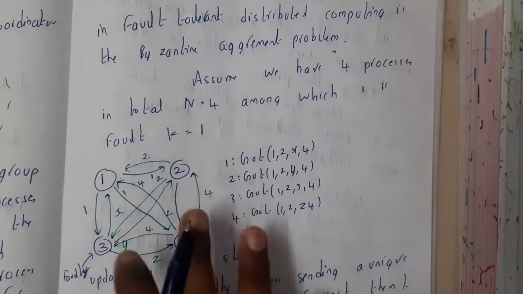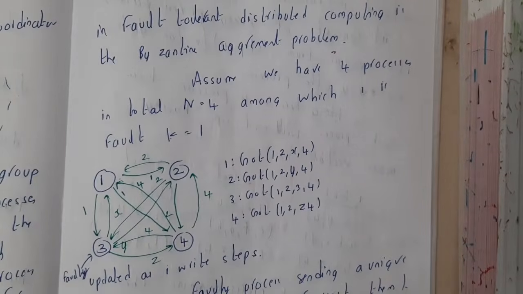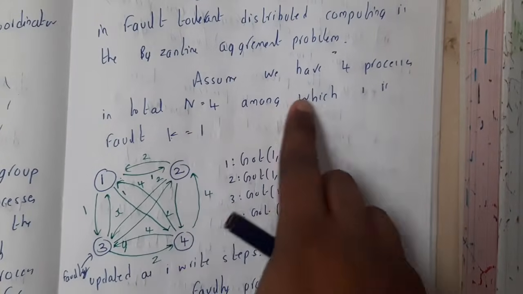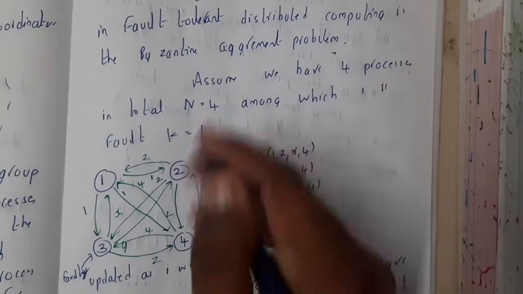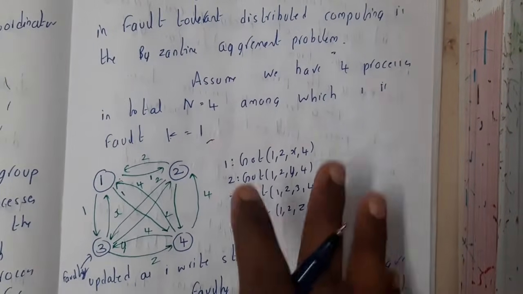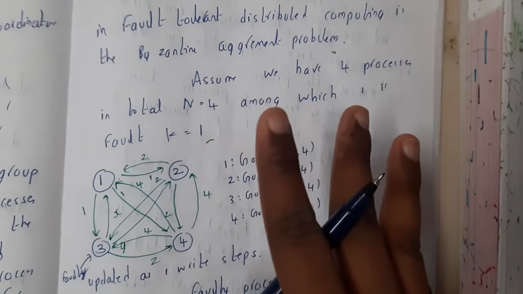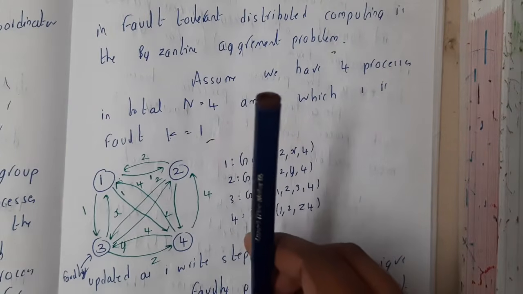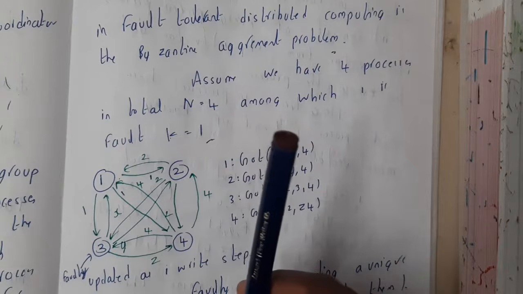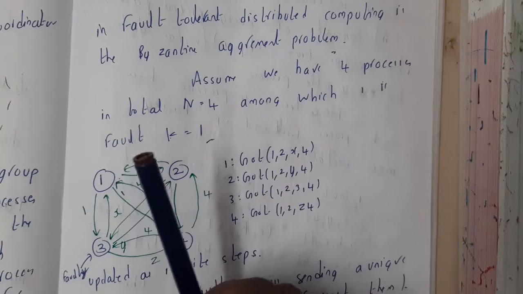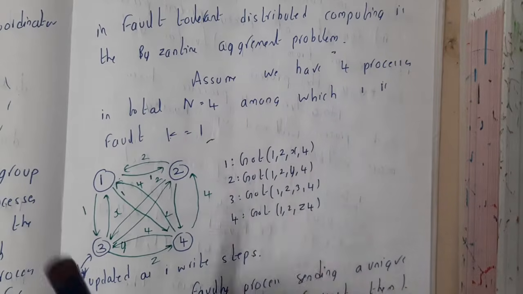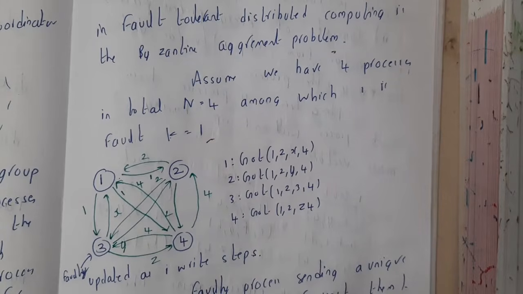First let us go through an example, because with an example you'll get the steps in detail. Assume we have 4 different processes in total, that is n equals 4, among which one is faulty, k equals 1. Faulty processes will always give random values. If you ask the first process, it says my number is 1. The second says 2, the third says 3, whereas if 4 is a faulty process, it will say my number is x. So x doesn't exist, right? By identifying what it responds, you'll decide whether it is faulty.